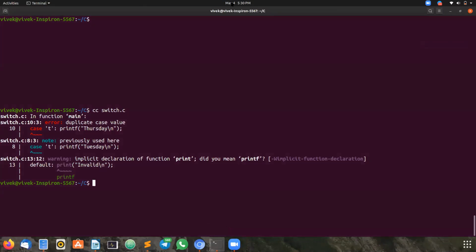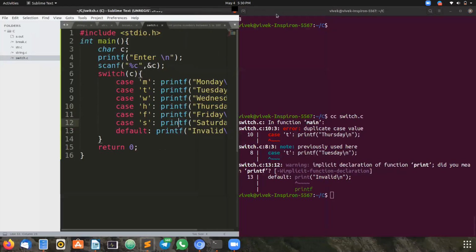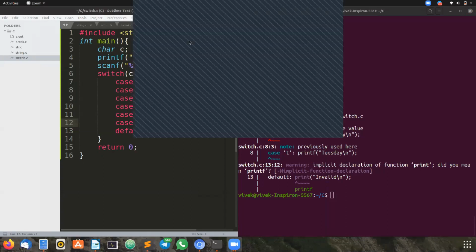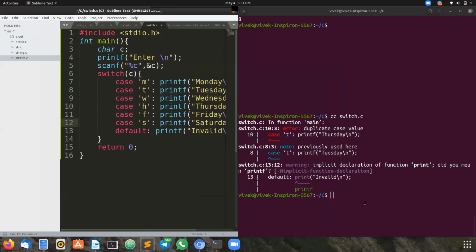Now let's. Default printf. I have changed it already just now. Now can you see both program code and output screen?